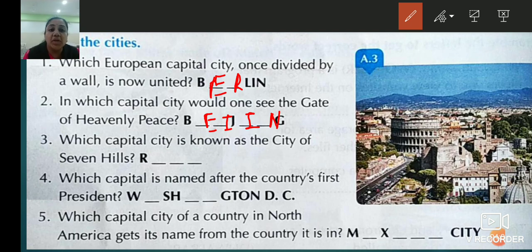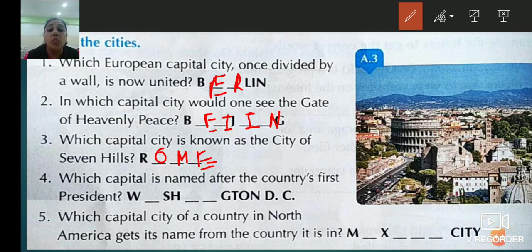Third number, which capital city is known as the city of seven hills? See, only the first letter is given, that is R dash dash dash. So what is the answer? It is Rome. R-O-M-E.